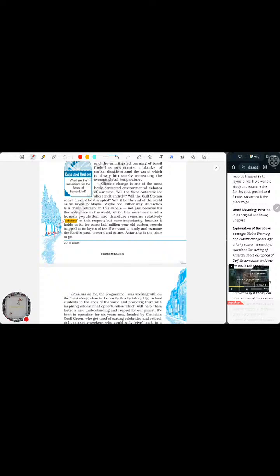Unspoiled. But more importantly, because it holds in its ice cores half-million-year-old carbon records trapped in its layers of ice. If we want to study and examine the Earth's past, present, and future, Antarctica is the place to go.